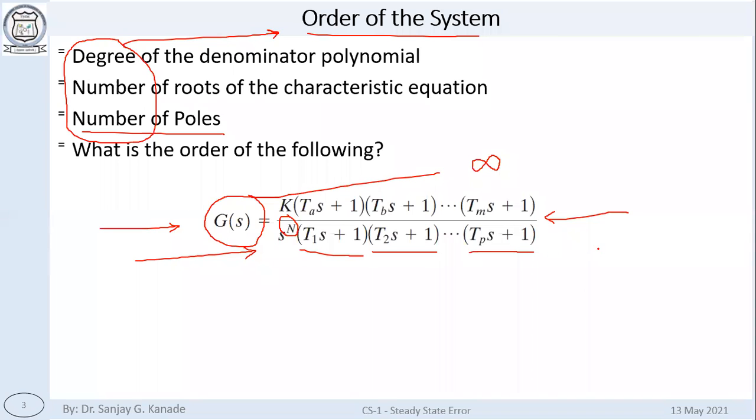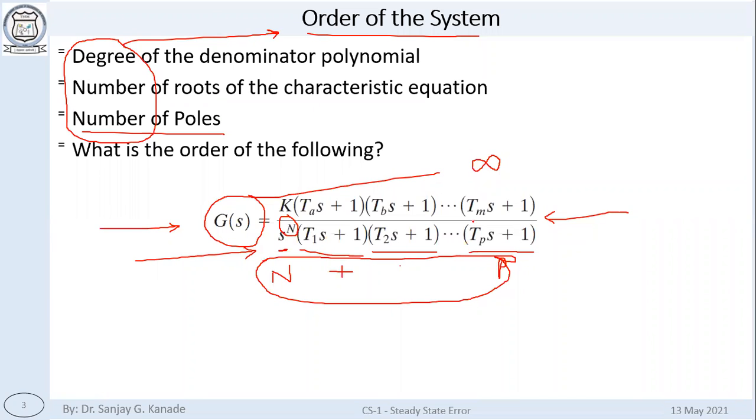Are there multiplying factors or not? How many factors will there be if you factorize this denominator polynomial? These are 1 to p, 1 2 3, p factors, and there are n more factors. So the order will be equal to n plus p. The order of the denominator polynomial is n plus p.